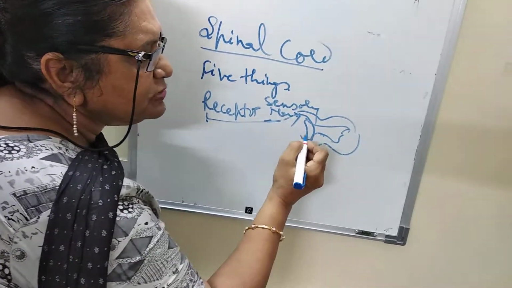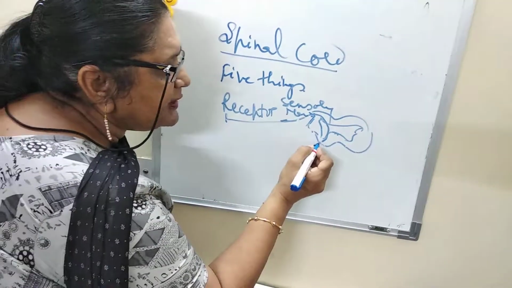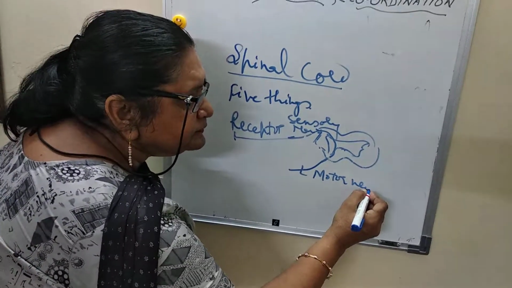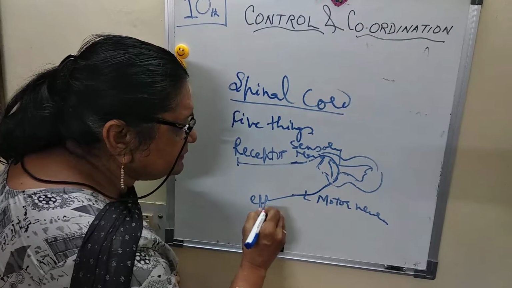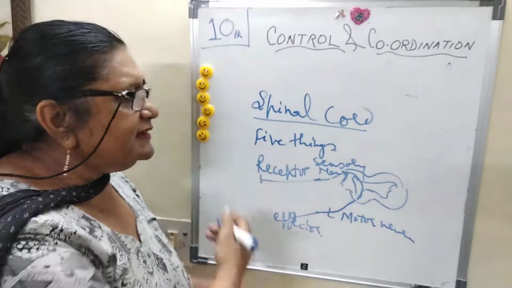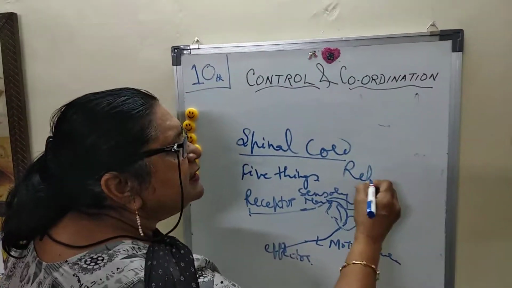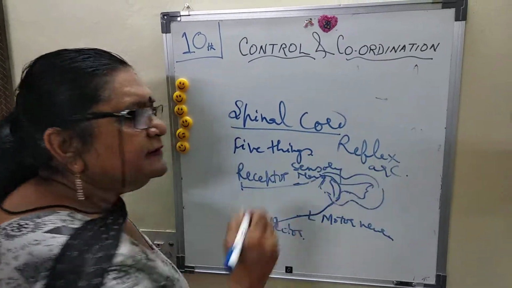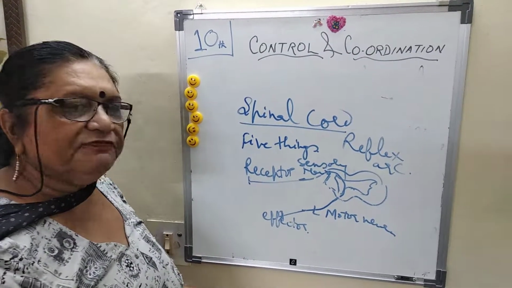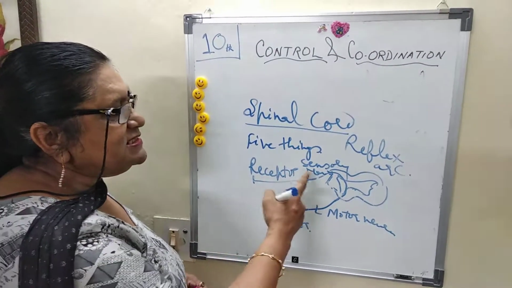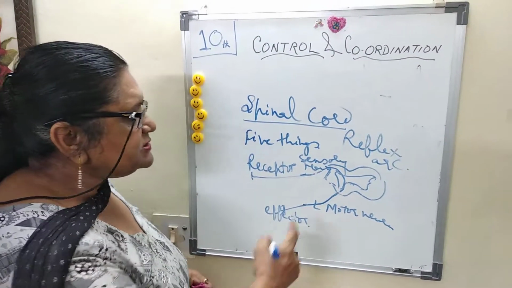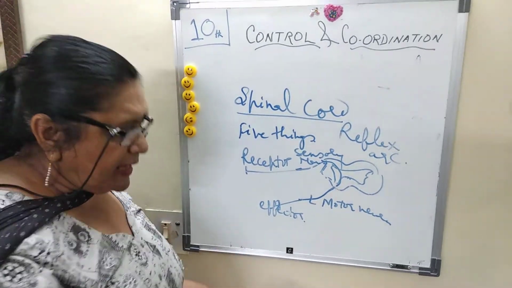Then the message passes through the part of the nerve cord or spinal cord, received by the motor neuron and the effector. This pathway is called the reflex arc. They form an arc-like structure for this quick response, that is reflex action: receptor, followed by sensory neuron, followed by spinal cord, or you can write part of the CNS, received by the motor neuron and effector.